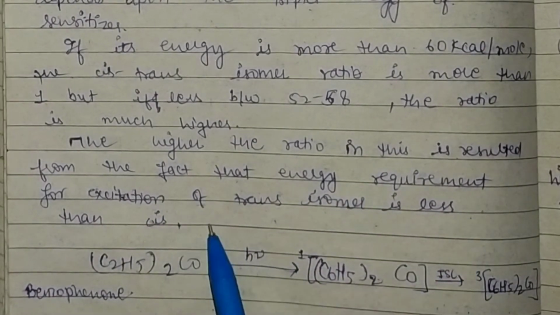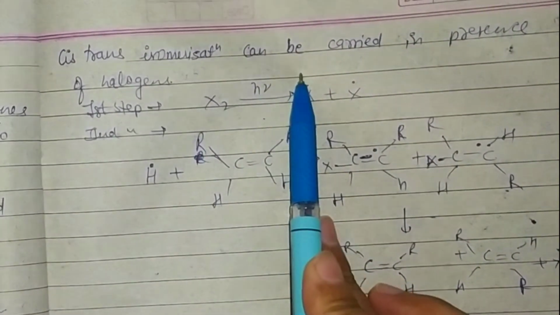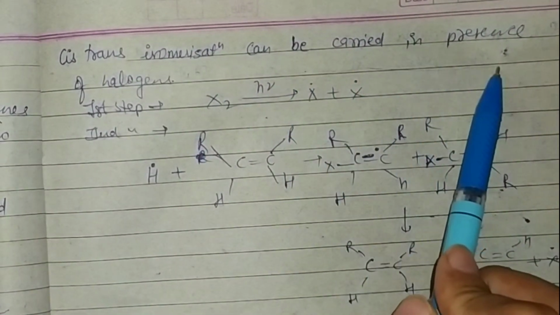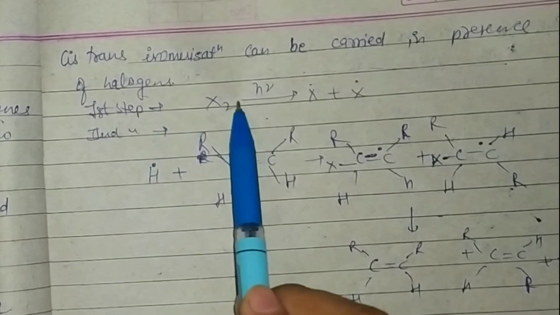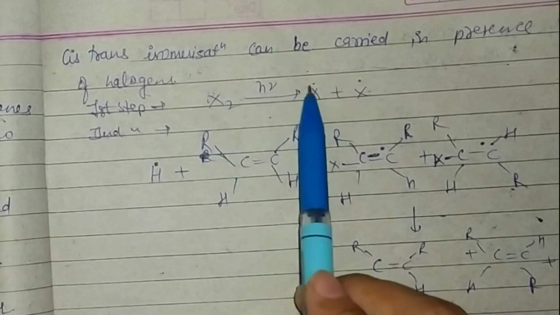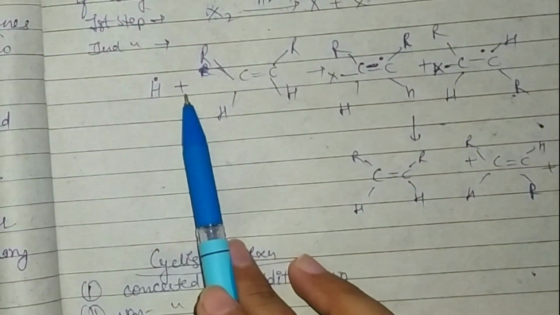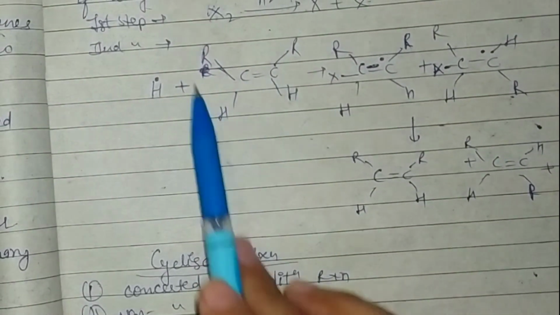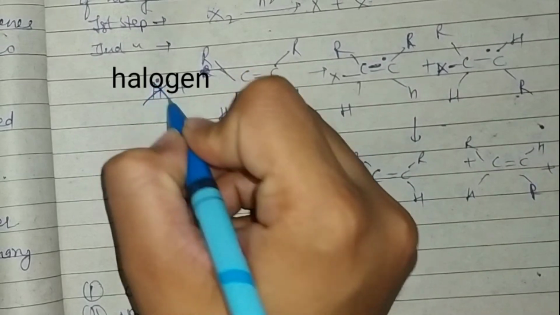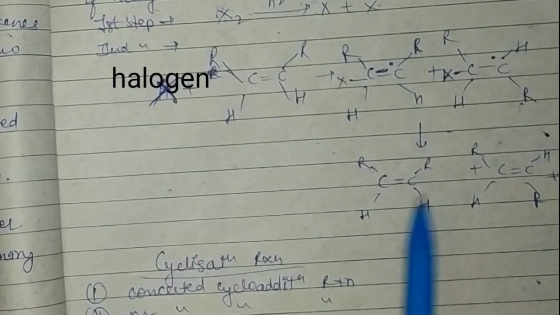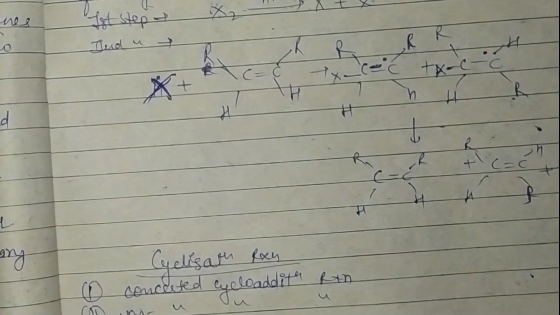less than cis. Cis-trans isomerization can be carried out in the presence of halogen. In the first step, the halogen dissociates in the presence of a photon, and in the second step, the halogen atom reacts with the compound and forms cis and trans products.